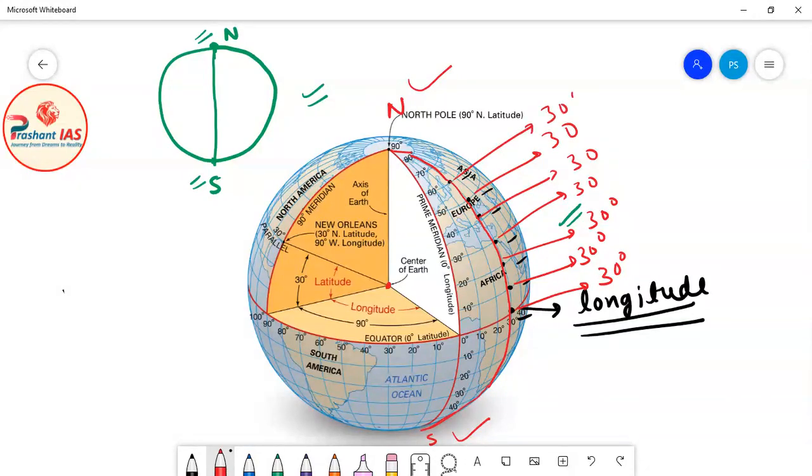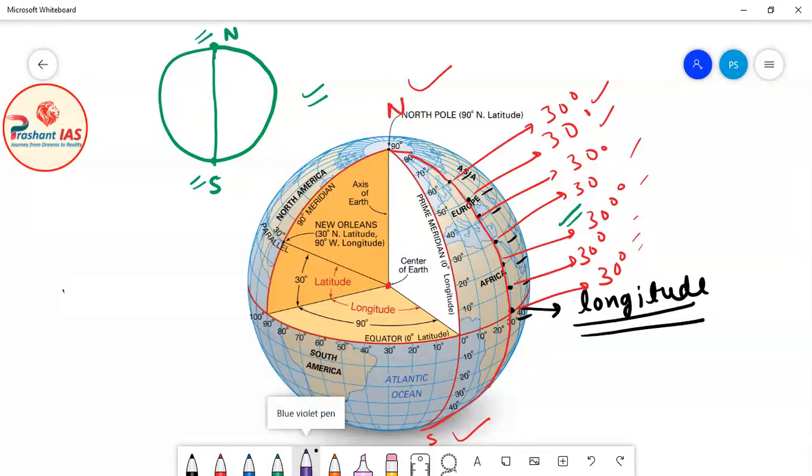So if you measure the angle between the line segment joining the center of the earth and these points individually, and the plane of the prime meridian, then the angles will come out equal. Let's say all the angles will come as 30 degrees. Now why does this happen?